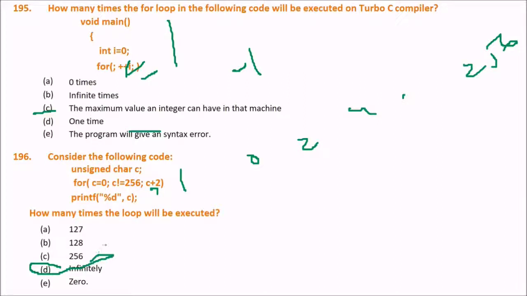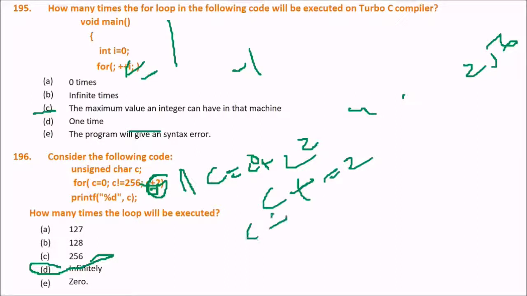infinitely. Now tell me why infinitely. See, so far the value of c is not incremented here at all. c + 2 is not for incrementing c by 2. Hence the condition in the for loop always remains true. This is not c = c + 2, and not c += 2. There is nothing like that. It is only c + 2. So it will run infinitely because the condition will always remain true.